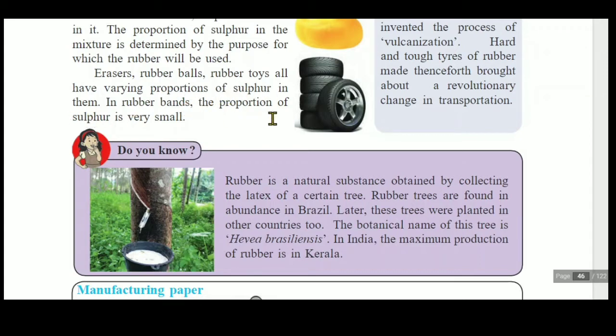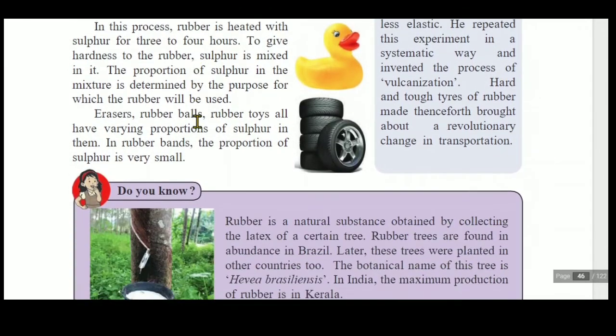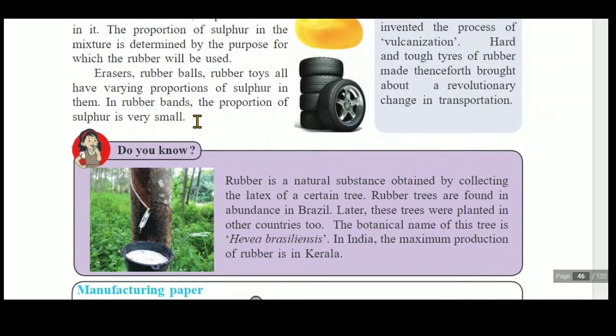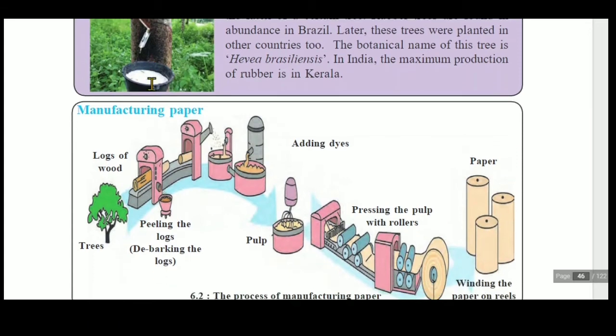In rubber bands, the proportion of sulfur is very small because a rubber band is stretchable, it is not a hard one. So due to the vulcanization of the rubber, different hardness can be obtained in that rubber. Here you can observe that the latex from the plant is used as raw rubber. Okay, so it is a natural substance from a certain tree. Actually, students, a very interesting fact, rubber is an excretory product of the plant. In higher classes you will study about this in detail.